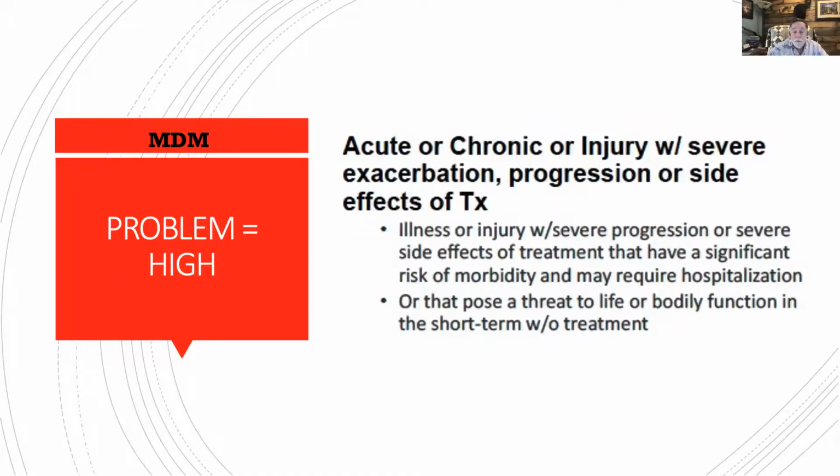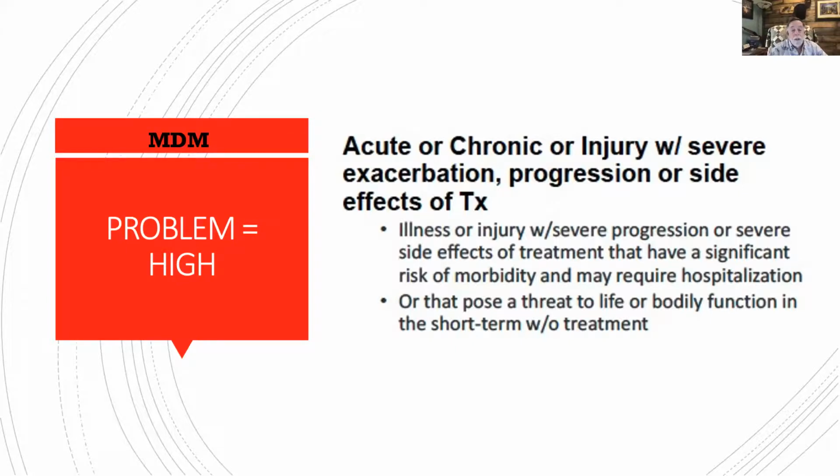Now, if we're talking high, those are the serious ones right there. Severe progression, severe side effects. There's a significant risk of morbidity, and we have to make a decision on whether we're going to hospitalize them or not. And it could possibly pose a threat to life or bodily function or short-term conditions if we don't treat it right there.